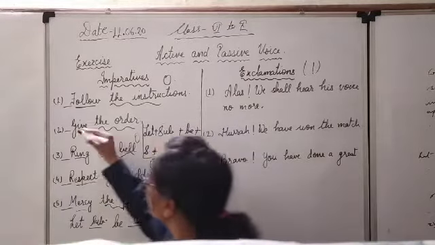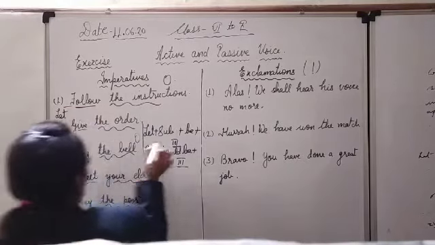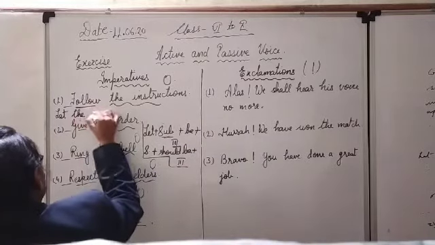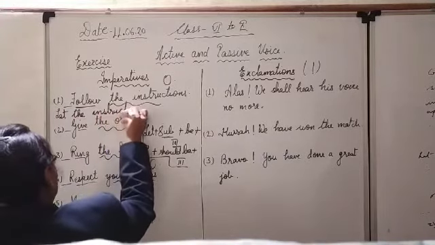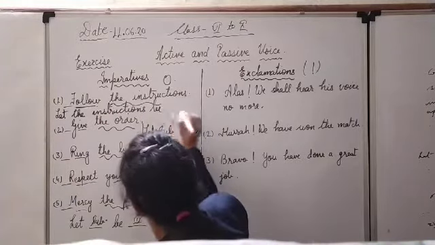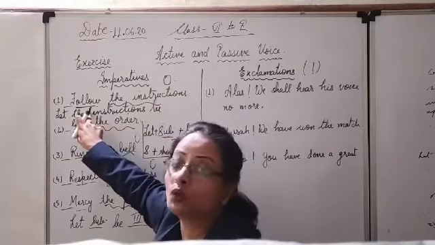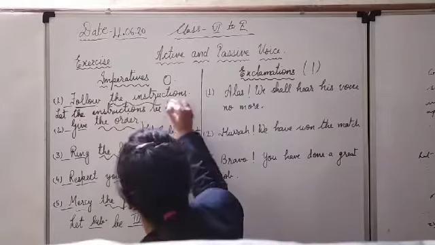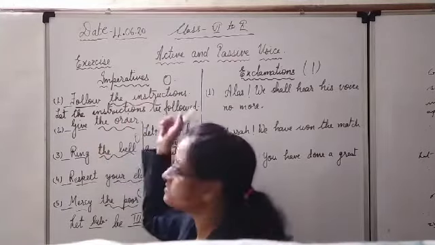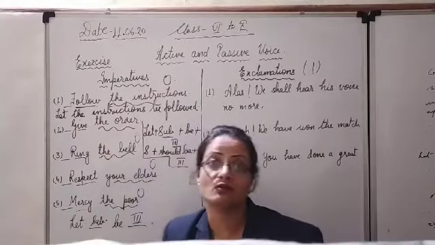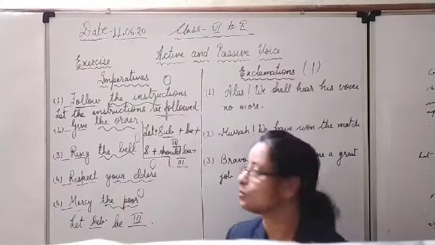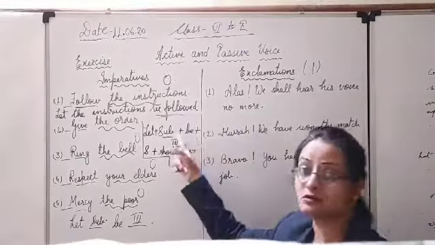Look here. Let, then the subject, meaning the object of the active, the instructions. Let the instructions be, then the third form. The main verb is follow, third form of follow is followed. Read out: let the instructions be followed. This be and followed is telling us it is the passive form of the main verb. Clear? One style of changing.